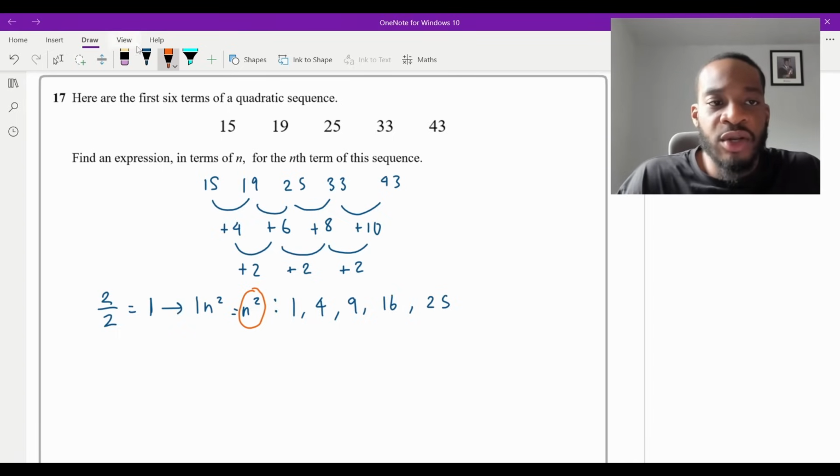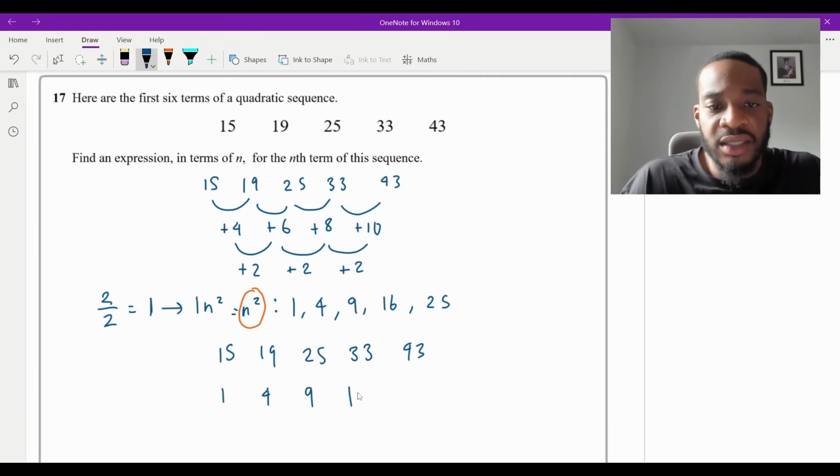Once I've got this sequence, I'm going to write the original sequence again. So it's going to be 15, 19, 25, 33, and 43. And I'm going to write this underneath: 1, 4, 9, 16, and 25. And I'm going to take these away. Taking this away is going to be 15 take away 1 is 14. That is going to be 15, that is going to be a 16, isn't it? That's going to be 17, and then that's going to be 18, isn't it? Like that. That is a 4, by the way. Look, my 4s and 9s look the same. I've seen you guys say that in the comments. That is a 4.